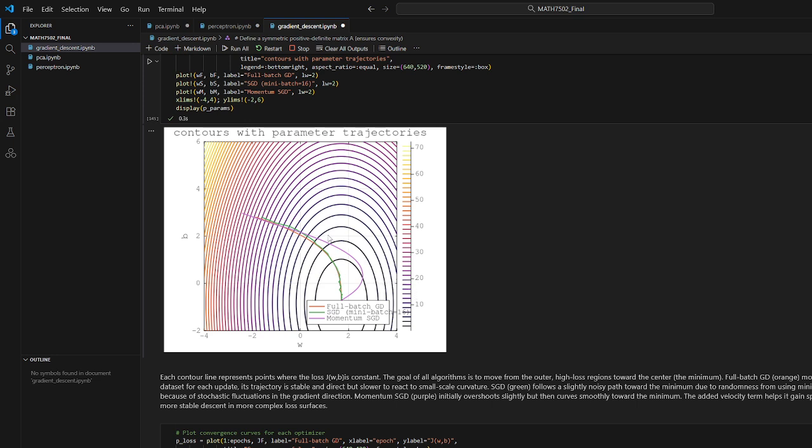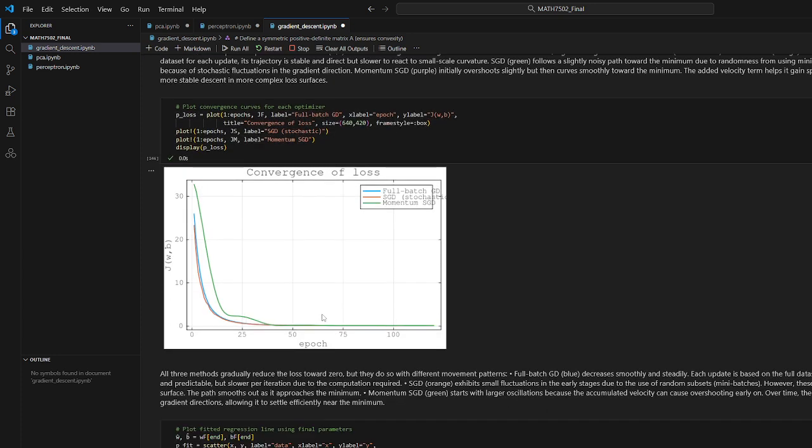While it converges to a similar region, its trajectory wiggles more because of the stochastic fluctuations in the gradient. Lastly, momentum gradient descent, which is purple, initially overshoots but then curves smoothly towards the minimum, which really shows the impact of the added velocity term, which helps it gain speed in a consistent direction.